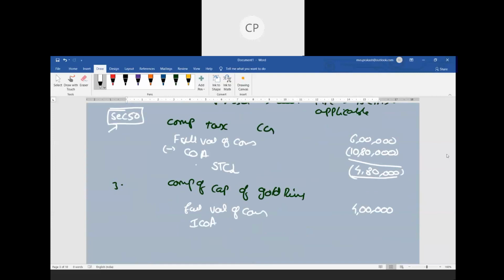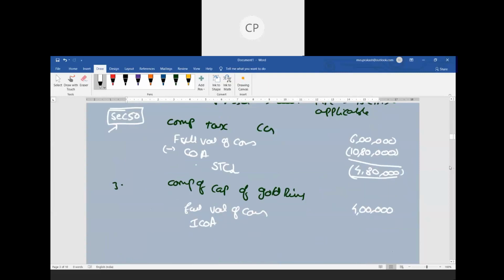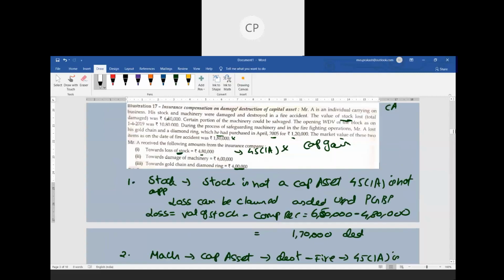What will we consider? Take the cost of acquisition, it was purchased for 1,20,000. So 1,20,000 is the cost. Take 1,20,000 into what? Into the year of damage. When was the damage? Damage happened on 1st January 2019.